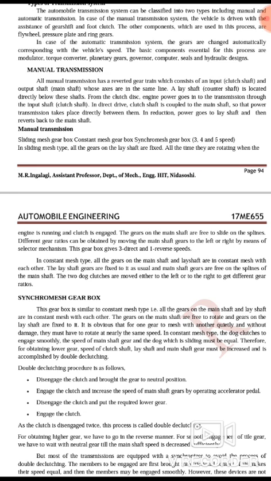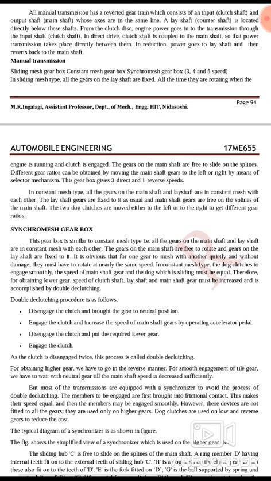And now again, the manual transmission types: sliding mesh gearbox, constant mesh gearbox, synchro mesh gearbox, 3, 4 and 5 speed. In sliding mesh type, all the gears on the lay shaft are fixed all the time. They are rotating when the engine is running and clutch is engaged.